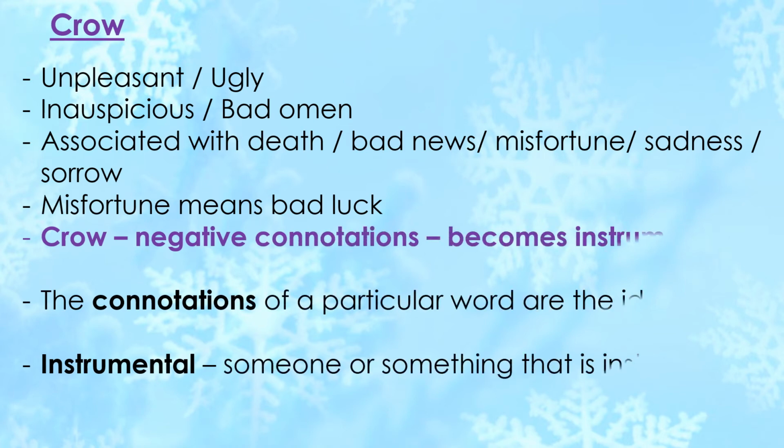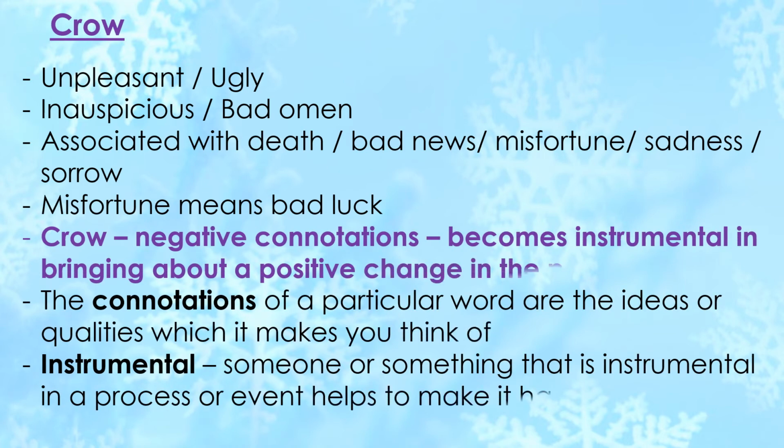Now learn this word. The connotations of a particular word are the ideas or qualities which it makes you think of. So when we say crow has negative connotations, it means that the crow brings a negative image in our mind, something related to an unpleasant thing. But this same crow becomes instrumental in bringing about a positive change in the poet's mood.